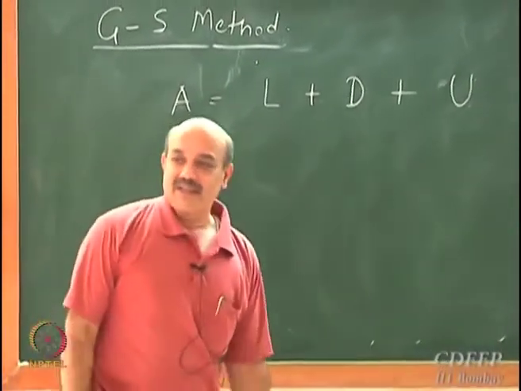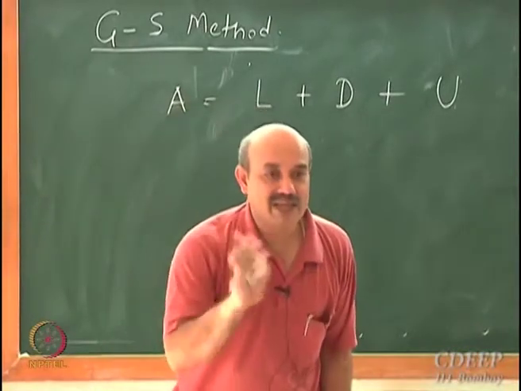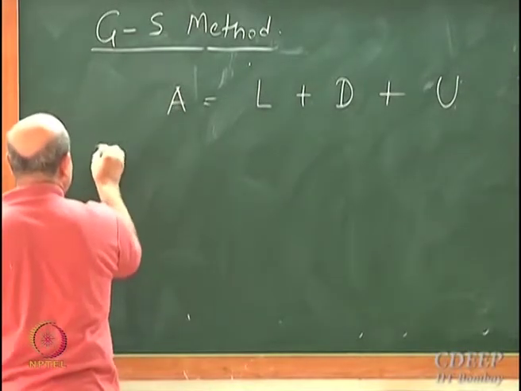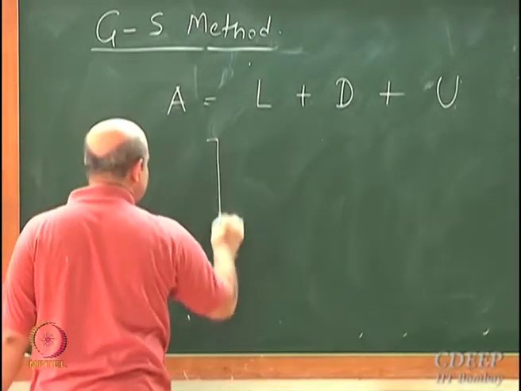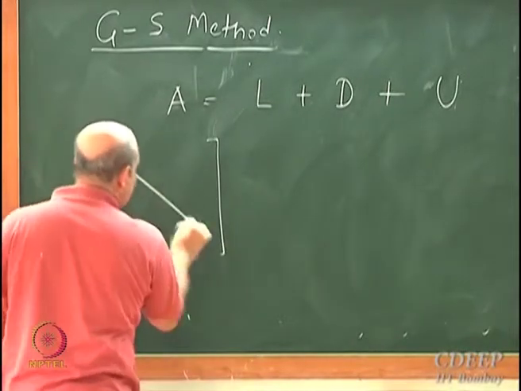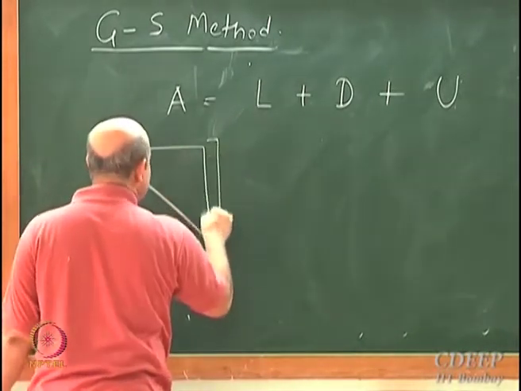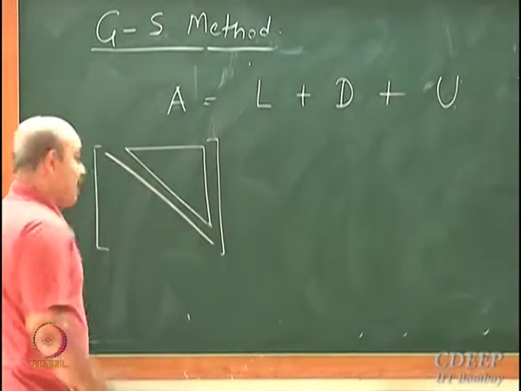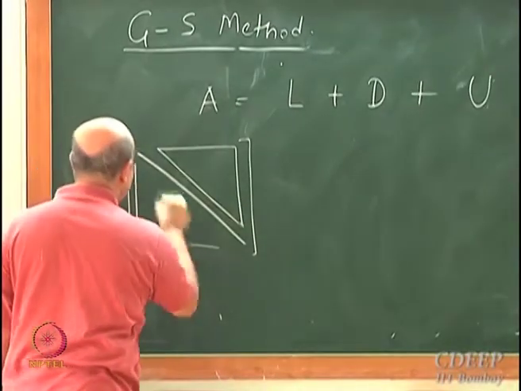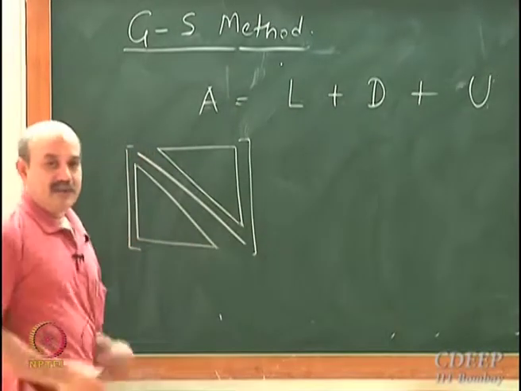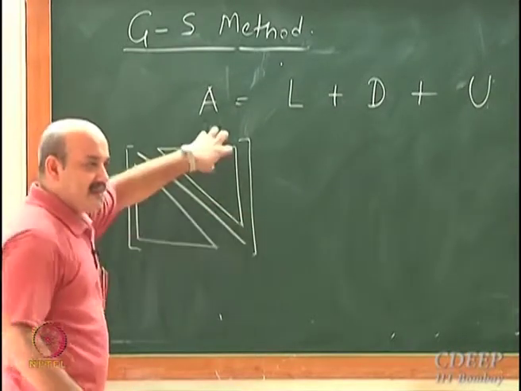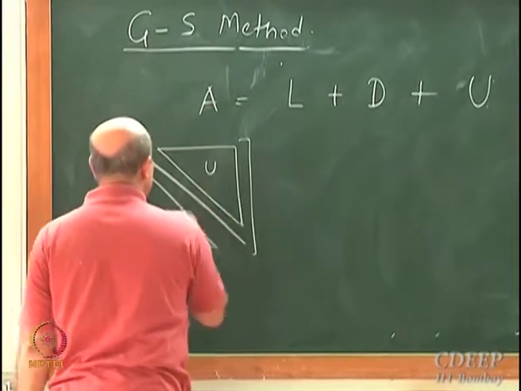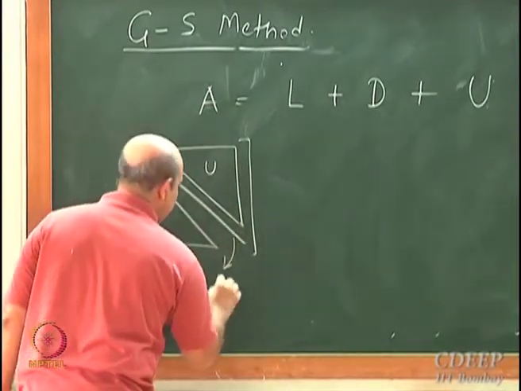LU decomposition is different from this. I am just using the notation L and U here. This is not LU decomposition. If I draw a picture, this is splitting a matrix into 3 parts. This is diagonal, this is strictly upper triangular part of this matrix, and this is strictly lower triangular part of the matrix. This is diagonal elements. So this is my U, this is my L, and this is my D, okay.